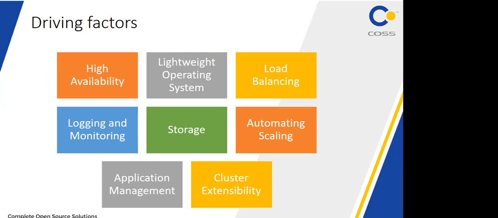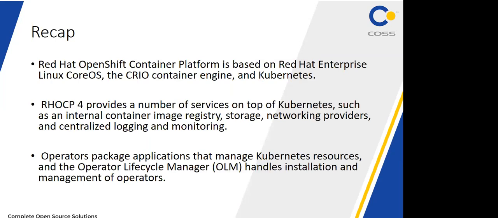Earlier we were using the horizontal pod autoscaler for metrics and monitoring. Now it is supporting Prometheus, the logging and monitoring tool we can discuss. You can at any time add a node to your cluster. So all these things are the advantages of Red Hat OpenShift.